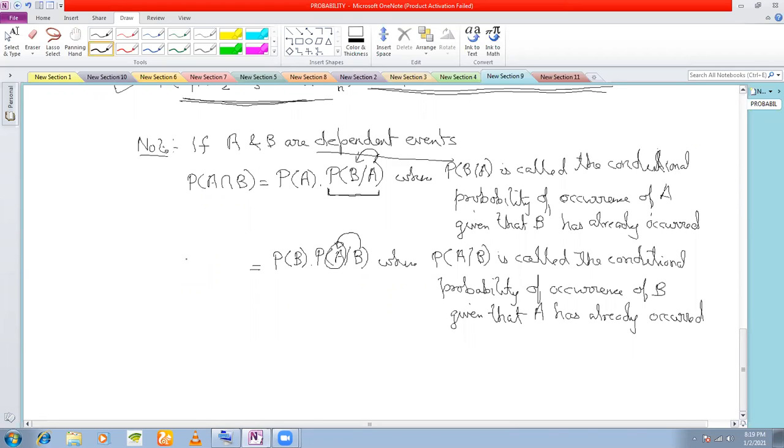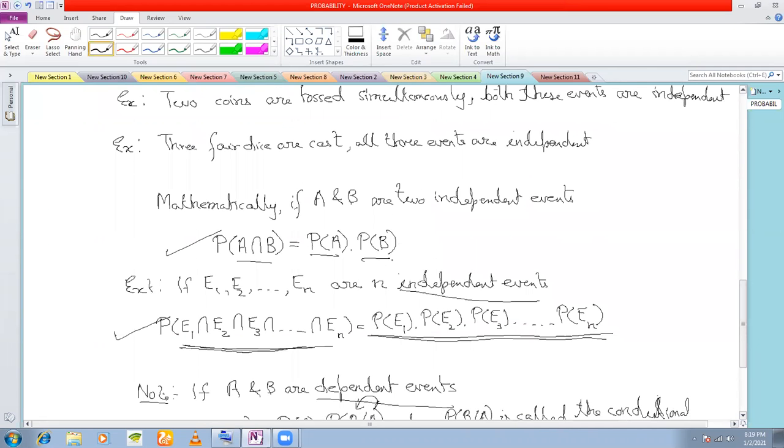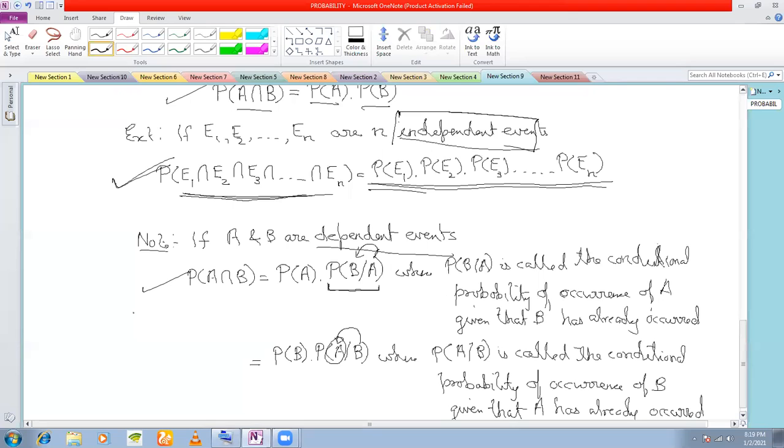We will not be doing this in detail, but I'll touch upon this when I'll be doing conditional probability. For the time being, please remember that if two or more events are independent, then you can find the probability of occurrence of E1, E2, En all together by multiplying the individual probabilities. However, if they are dependent events, then we use the concept of conditional probability. Is that absolutely clear? The difference between independent and dependent events?